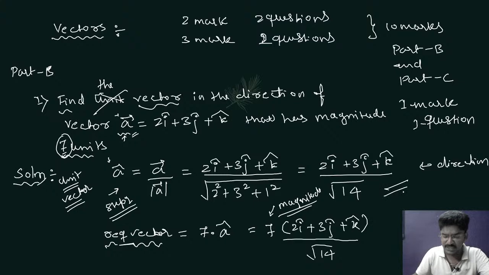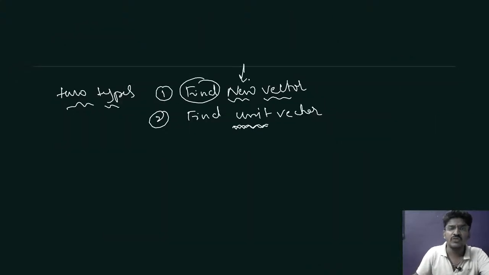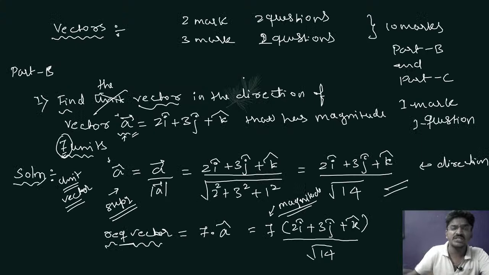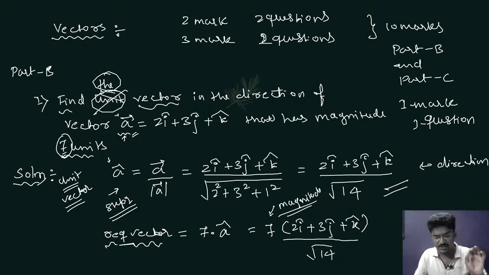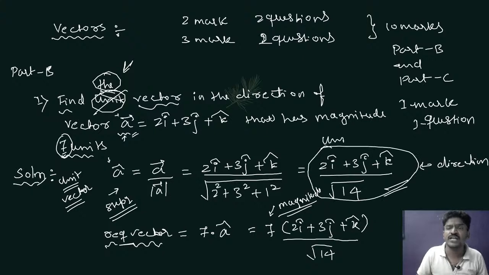But whenever you are solving new vector, which is given here, find the vector, that is the only difference. Whenever they ask find the vector, that means you have to find new vector. Whenever they ask find unit vector, you have to only write the first step. This particular step is unit vector. Okay. Clear? But when they ask find the vector, this is your new vector.